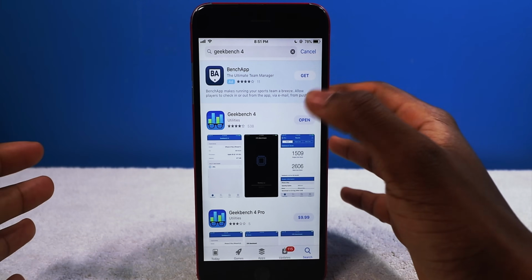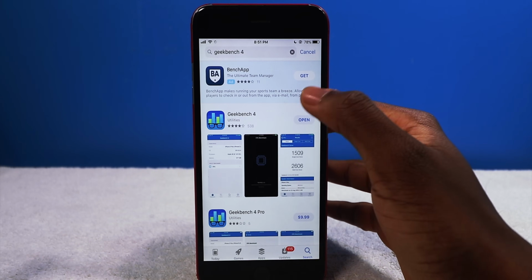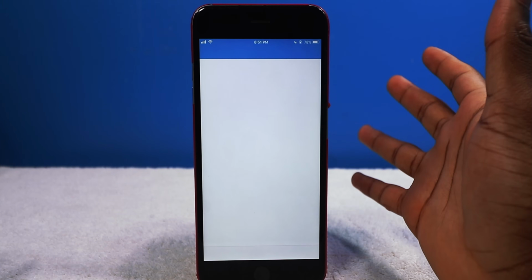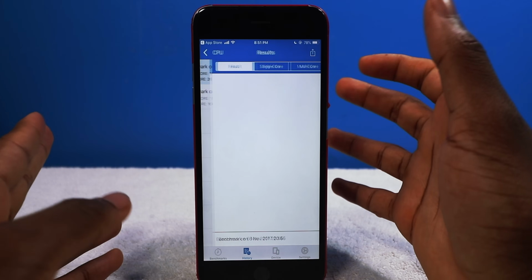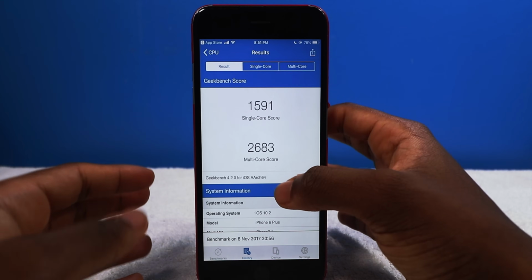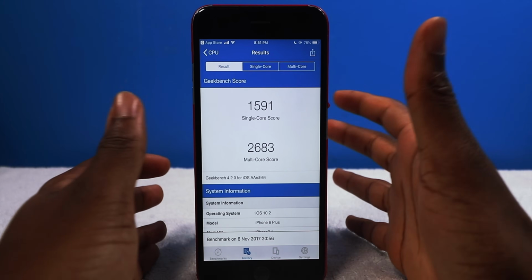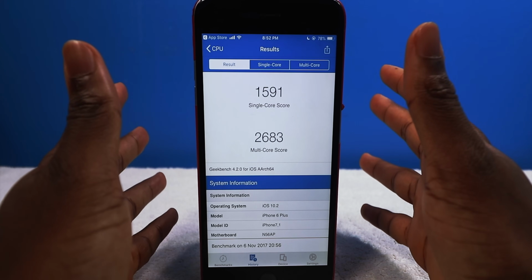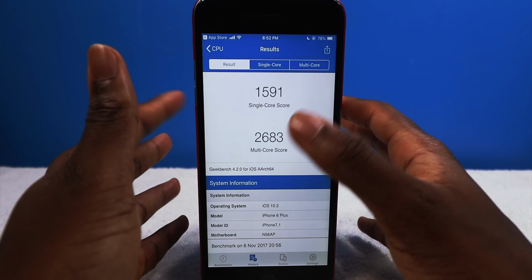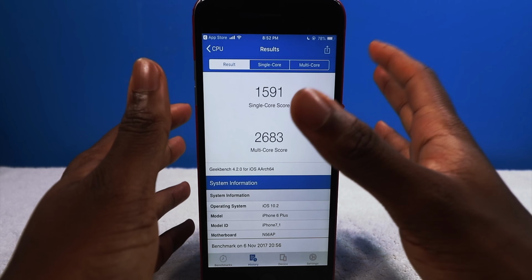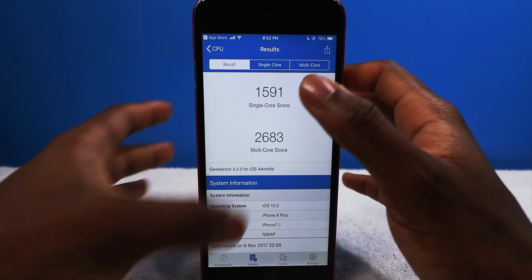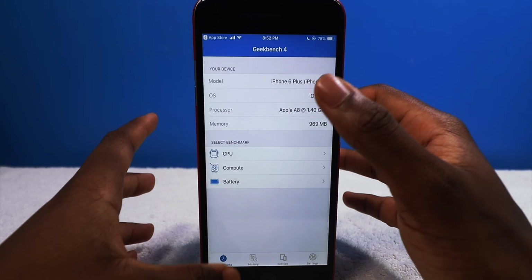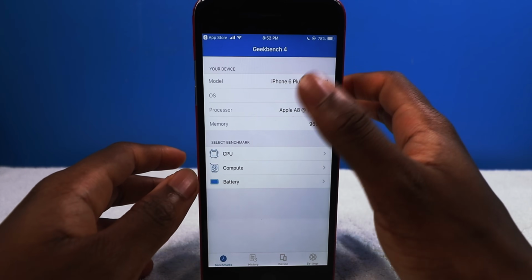Alright, ladies and gentlemen, I have the latest version of Geekbench 4, so let's open it up. I'm gonna say launch and open at the same time. The last time I did an update was 2017, when I was testing out the iPhone 10 versus the 6. As you guys can see, the single-core score was 1591 and the multi-core score 2683, and that was running iOS 10.2. So it can either go up or it can go down. Let's find out right now.